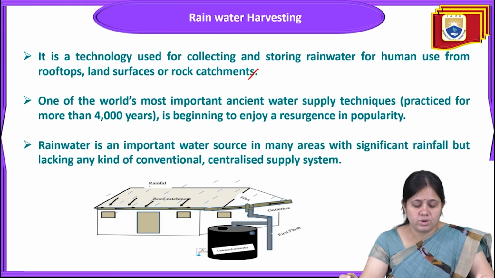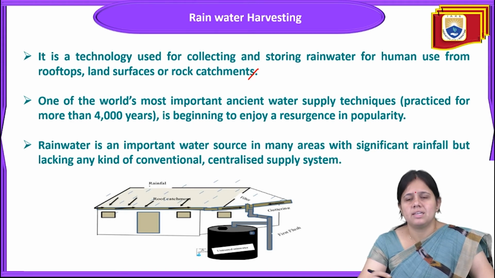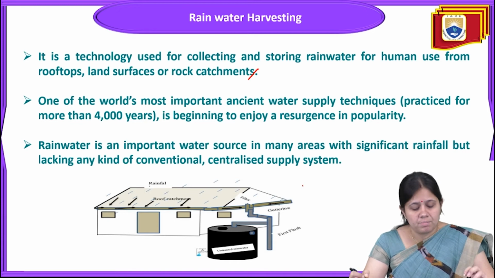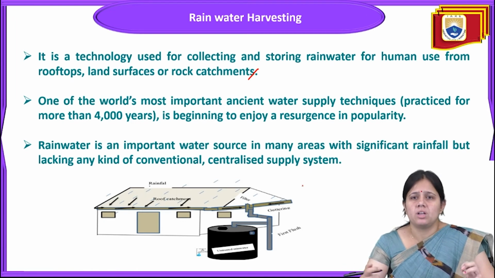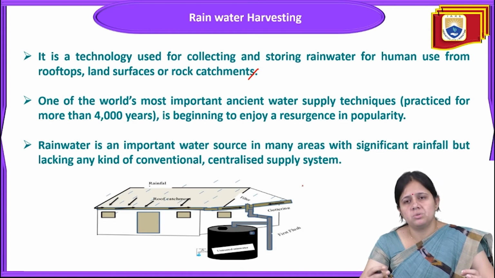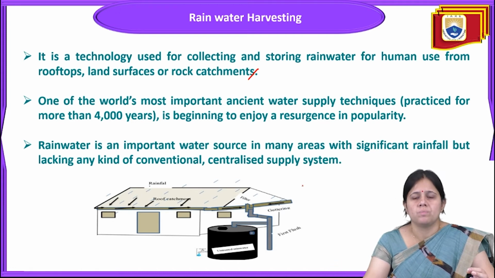Now comes the next point. Rainwater is an important water source in many areas with significant rainfall but lacking any kind of conventional centralized supply system. So rainwater is there in large amounts. If we collect the rainwater at a proper place, like a rock catchment, a land surface or a rooftop, it will recharge through infiltration. It is going to recharge the groundwater also.